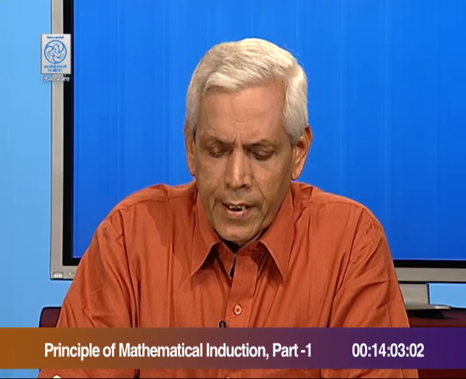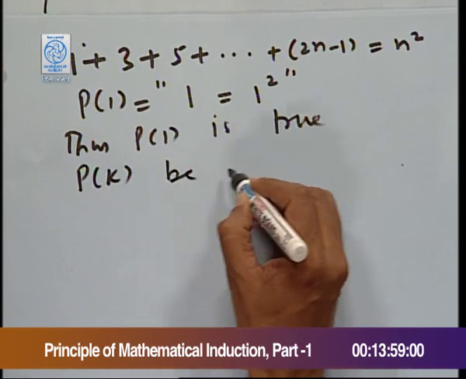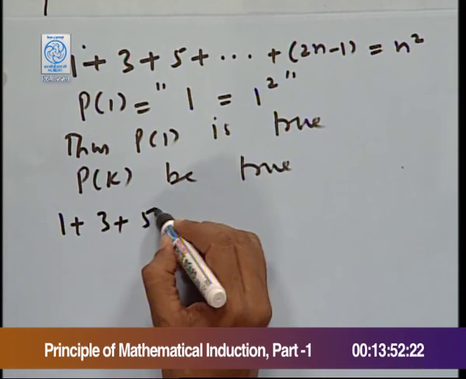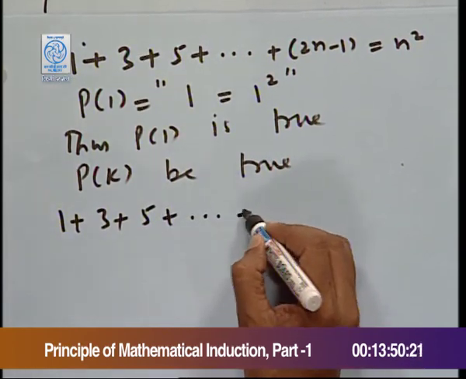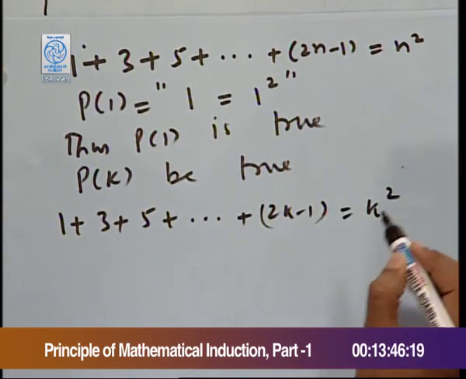Then we assume this for k, that is, we assume that P(k) is true. This means 1 plus 3 plus 5 and so on up to 2k minus 1 is equal to k square.